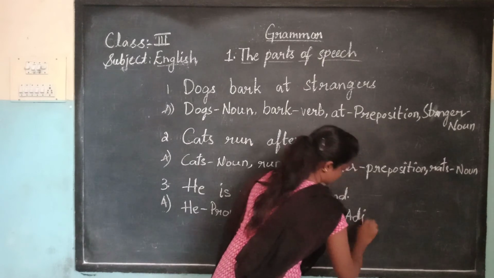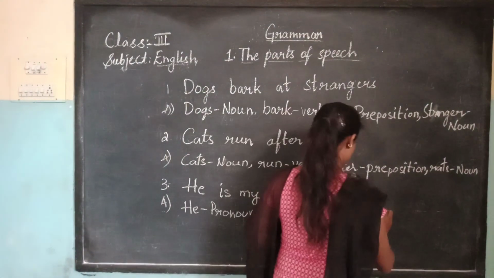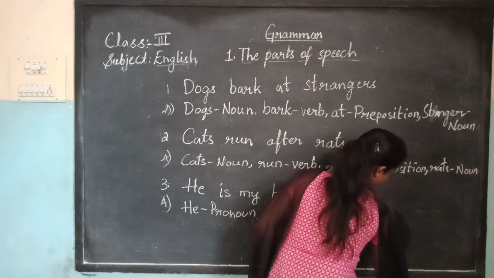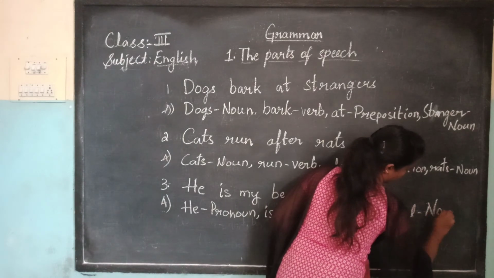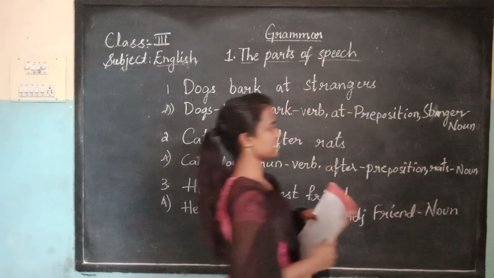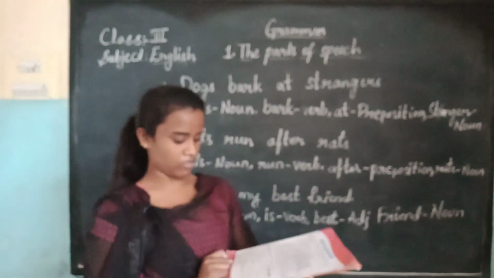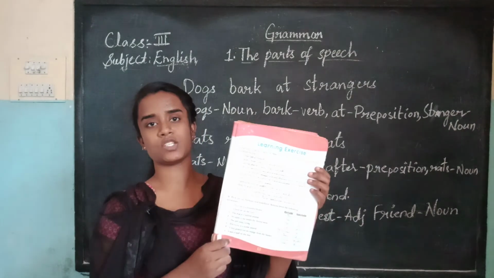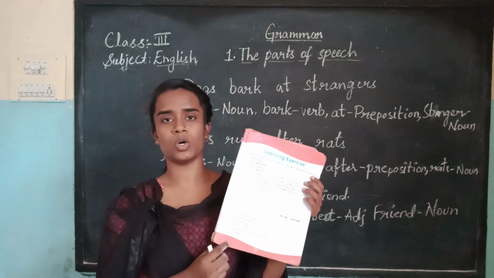It's an adjective. And coming to friend, friend is a noun. Okay, children, so these are some sentences I have written on the board. You can write the remaining ones on page number 7 in your grammar book. This will be your homework. Okay, children.